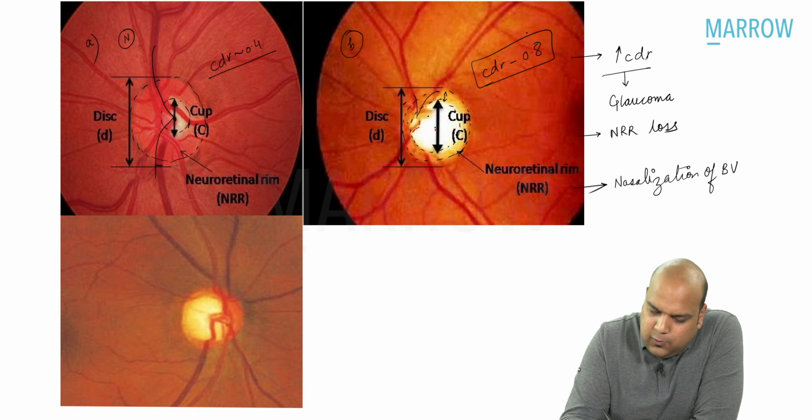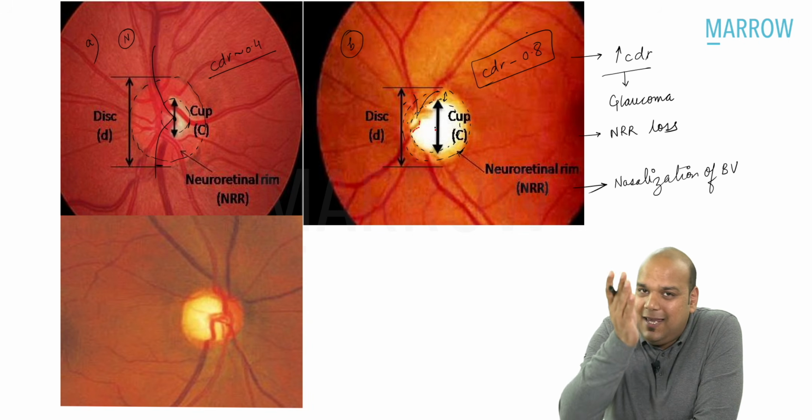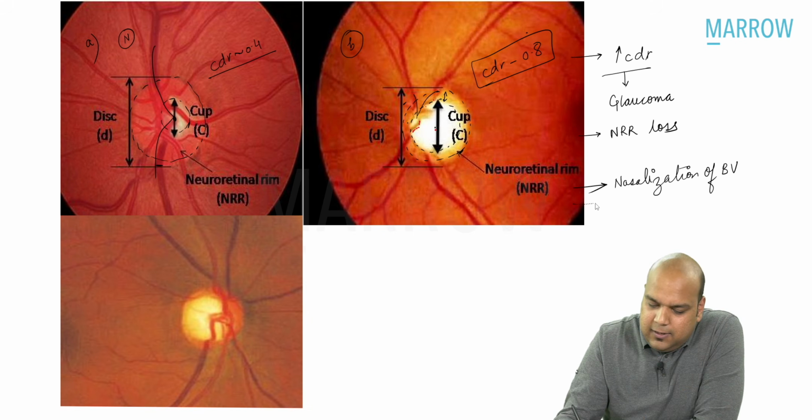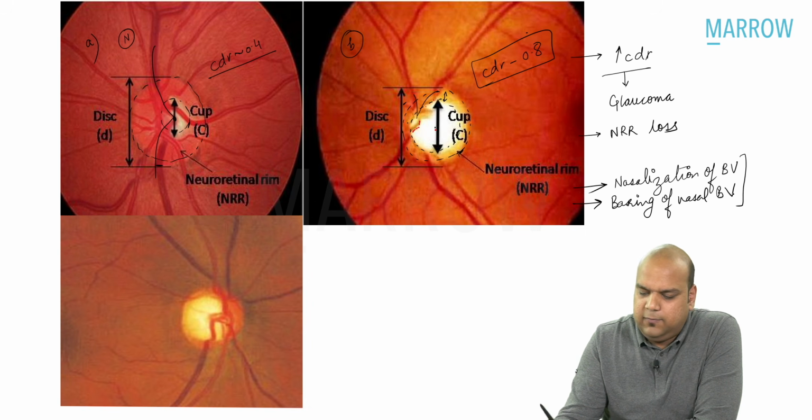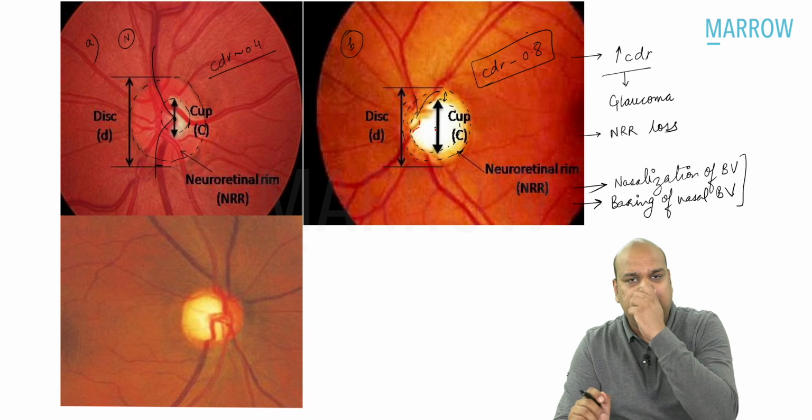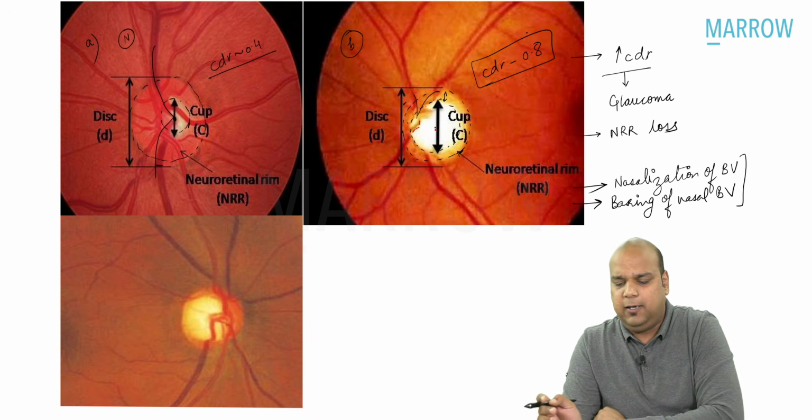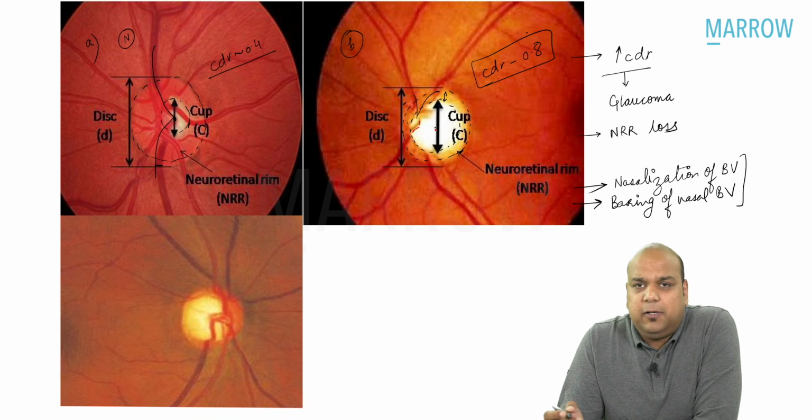Along with that, you can see some faint vessels on the nasal edge of the optic cup. That is called bearing of nasal blood vessels. So basically both of these are in conjunction with each other because nasalization is occurring. That is bearing. That is why bearing of nasal blood vessels is occurring.